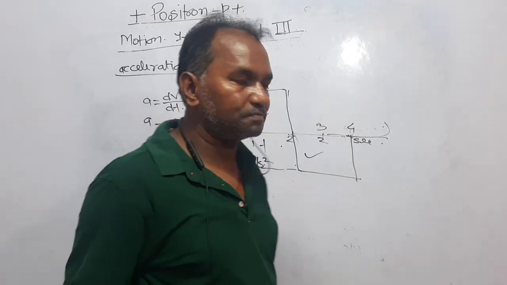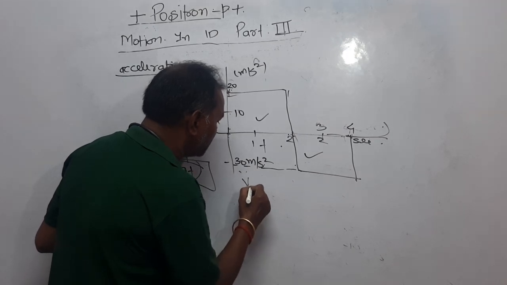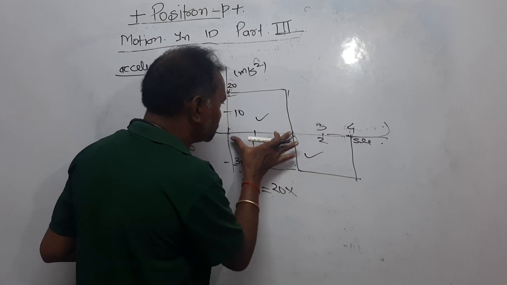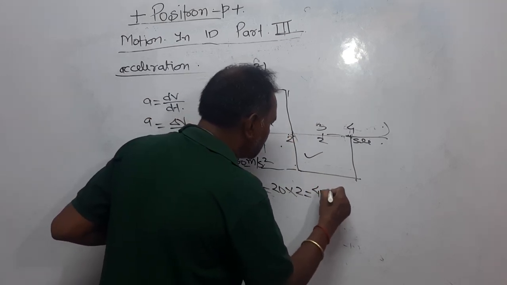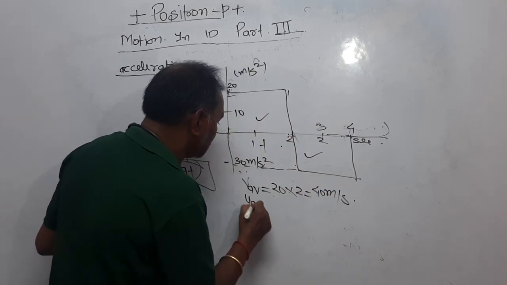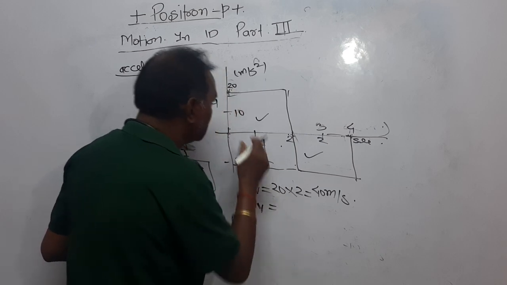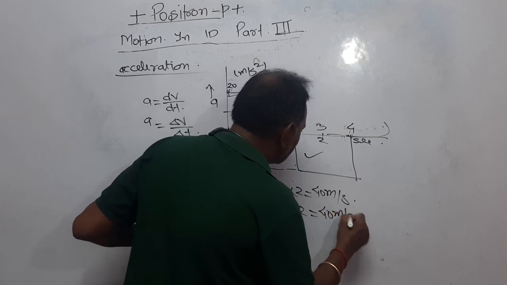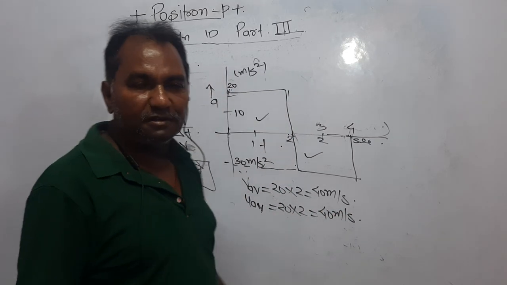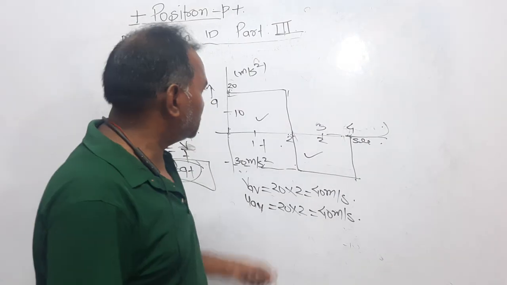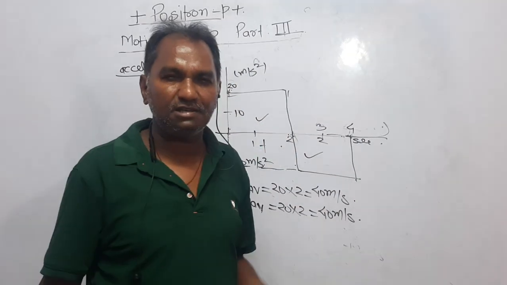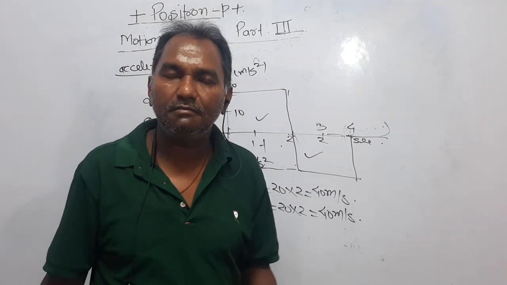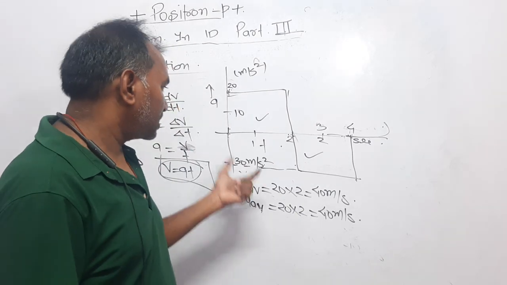Average velocity and average speed. Average velocity, V average, is equal to 20 into 2, that is 40 meter per second. And average speed, again look here, is 20 into 2, that is 40 meter per second, right? If the graph between acceleration and time lies on either one side, either the positive y side or the negative y axis, then average velocity and average speed will be the same, right?